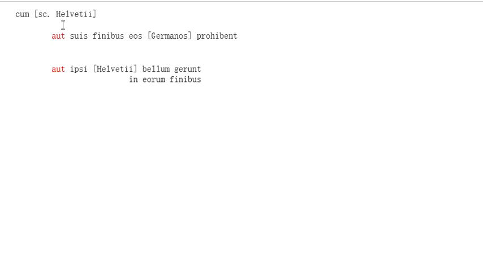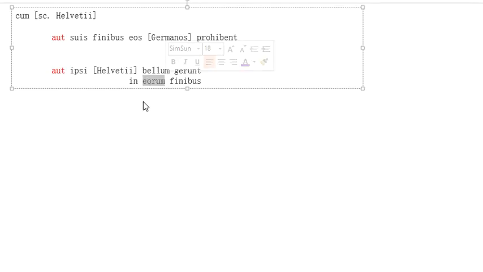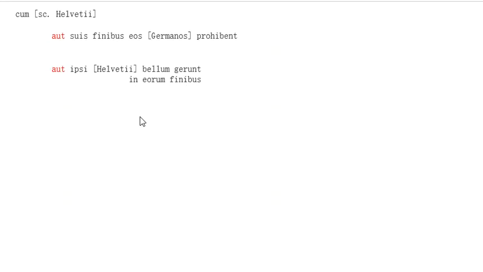When the Helvetii aut suis finibus eos, and that is the Germanos, prohibent, right? So either they prohibent eos suis finibus, you might want to supply in the sense or in your translation a or ab suis finibus, or when ipsi, and that is the Helvetii, bellum gerunt in eorum finibus, and the eorum right here, that is referring to the Germans, right? In eorum, within their borders. Okay.